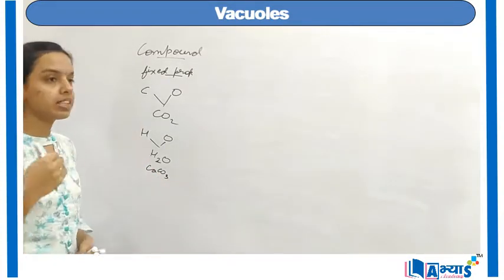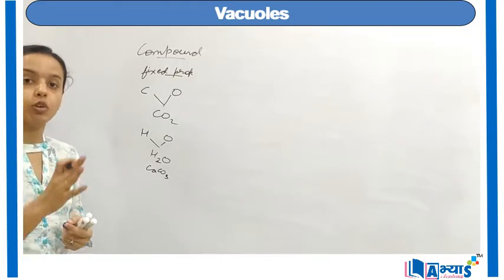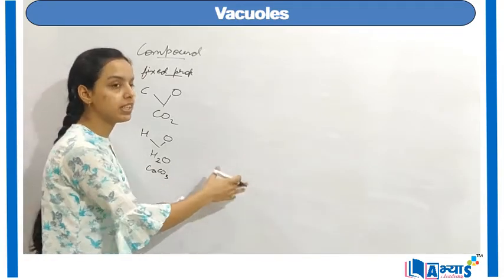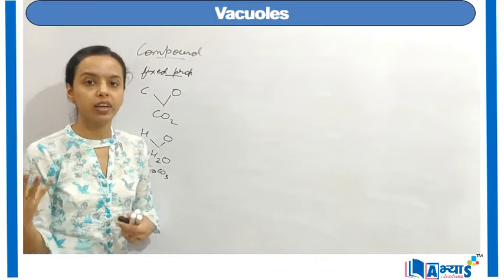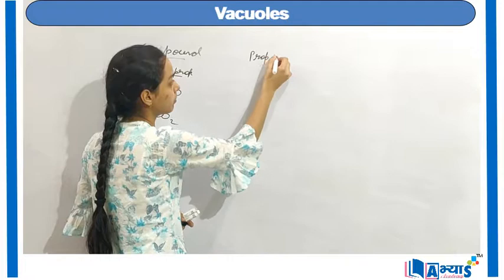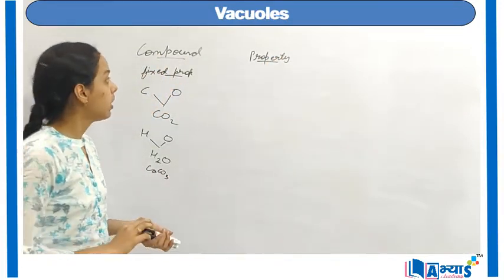Now that we have discussed the important examples of compounds, we can discuss the very important properties of compounds. Because of these properties, we can see that a particular substance is a compound and not an element. So let us discuss the properties of the compounds.